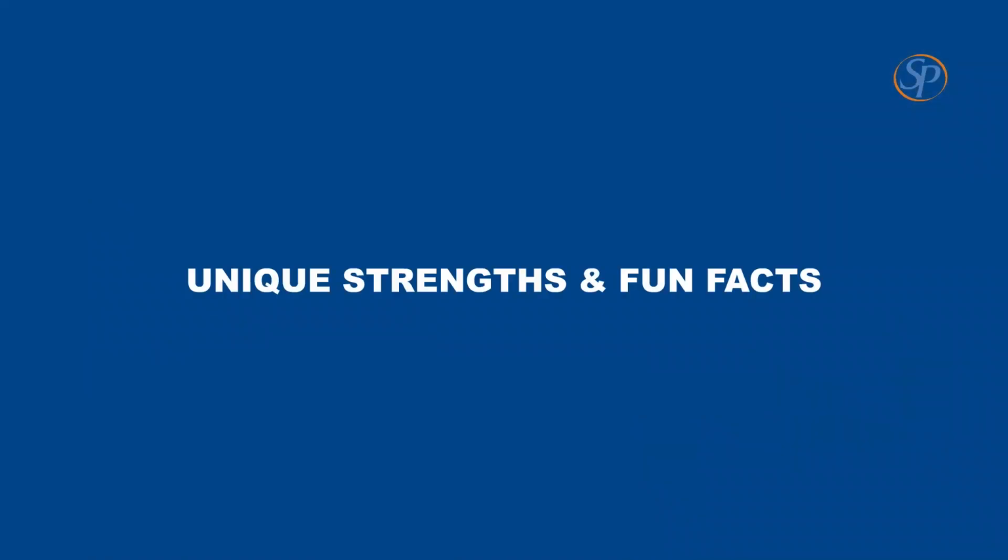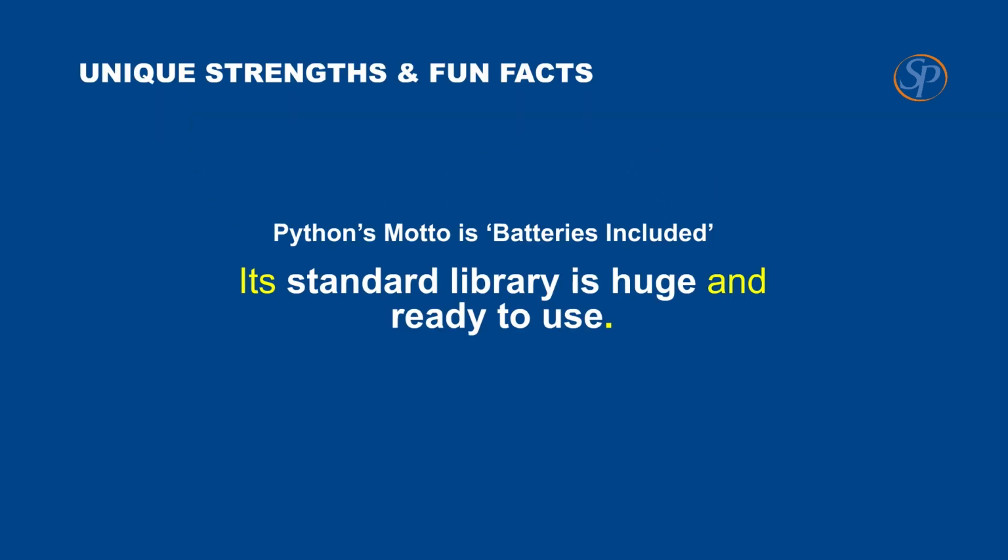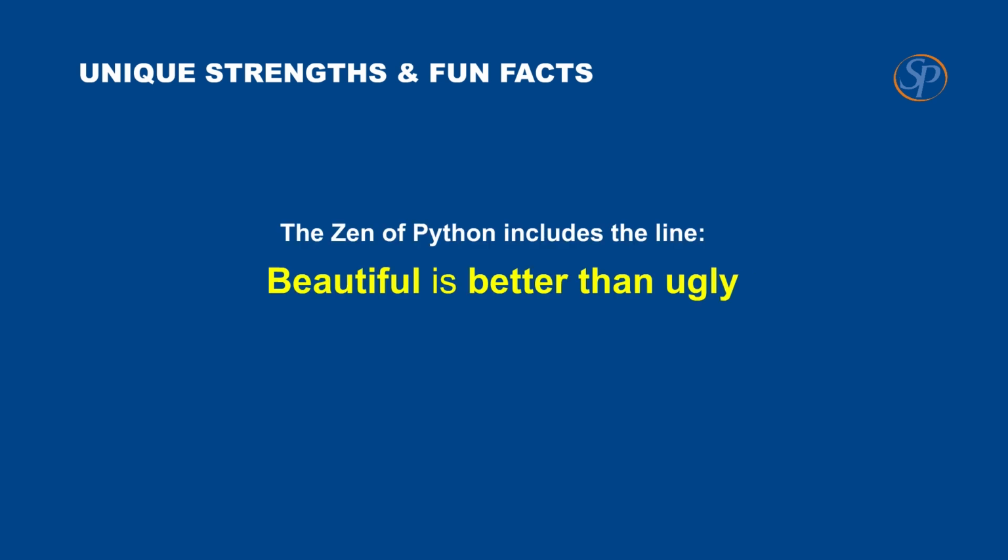Unique strengths and fun facts. Did you know? Python's motto is batteries included. Its standard library is huge and ready to use. The Zen of Python includes the line, "Beautiful is better than ugly."